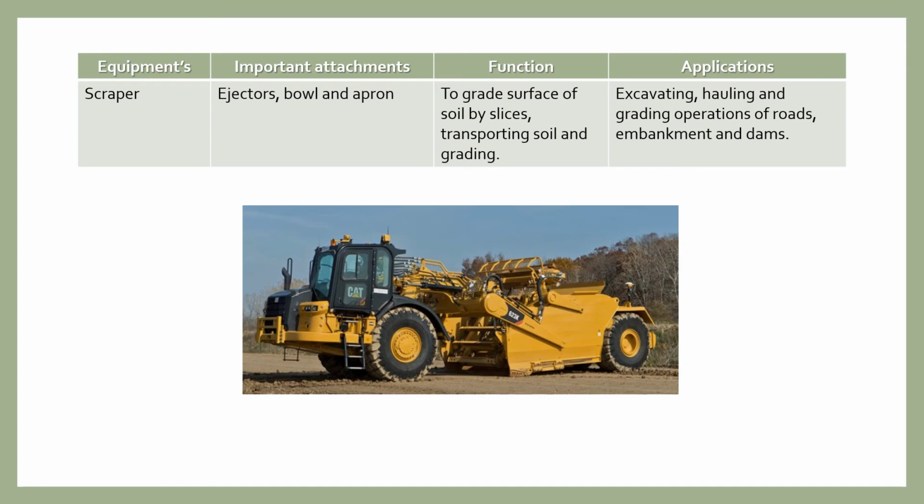So this scraper is basically used to grade the surface of soil by slices and then transporting the soil and grading. So these are the main functions of a scraper, and the important attachments of the scrapers are ejectors, bowl and apron.